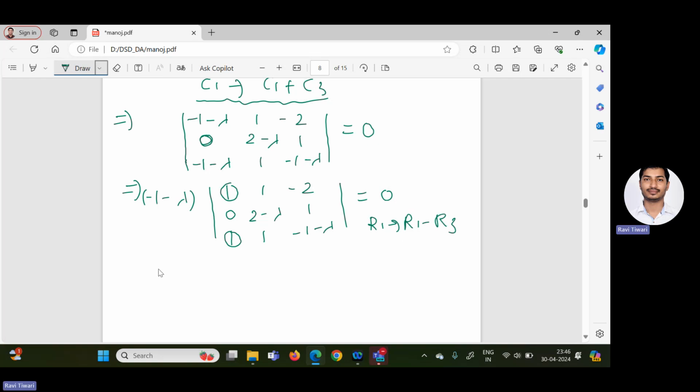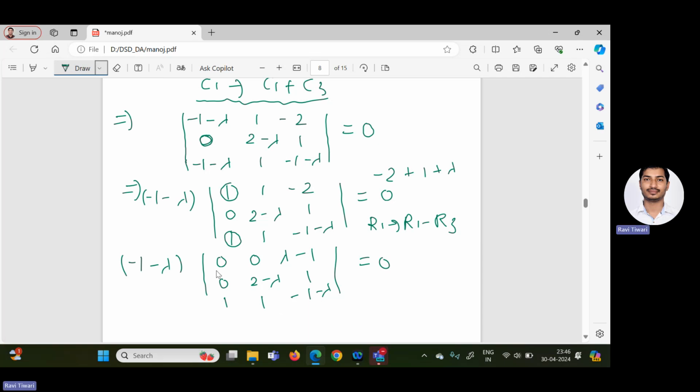This 1 minus 1 we can make 0. So minus 1 minus lambda, and R1 equal to R1 minus R3 gives 1 minus 1, 0, 1 minus 1, 0, because R1 minus R2 minus 2. So what will we get? Minus 2 and plus 1 plus lambda, which is nothing but minus 2 plus 1, so you will get lambda minus 1. And this is the same, 0, 2 minus lambda. And here 1, 1 and minus 1 minus lambda. And this equals 0.